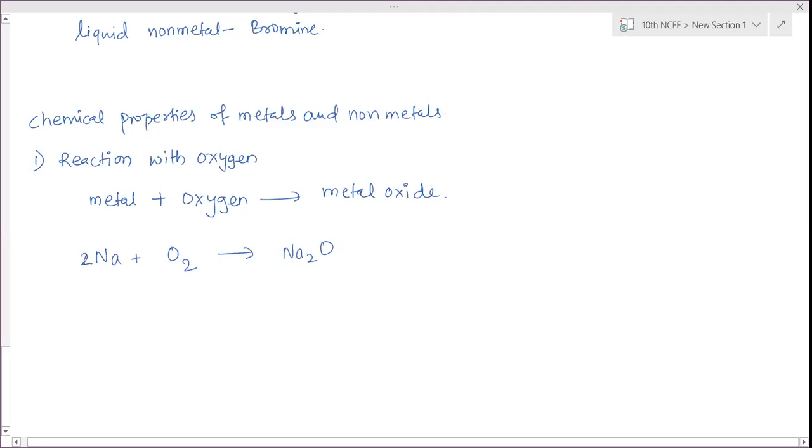Ma'am, do they produce flames? Yes, they produce flame. Same with potassium. Sodium burns with a yellow flame. 4K + O2 gives 2K2O, potassium oxide is formed. So these two react with oxygen vigorously at room temperature.